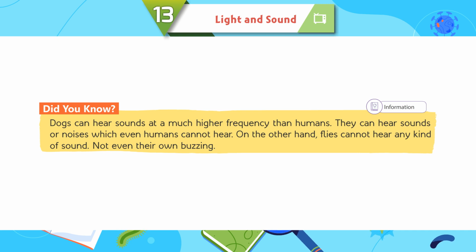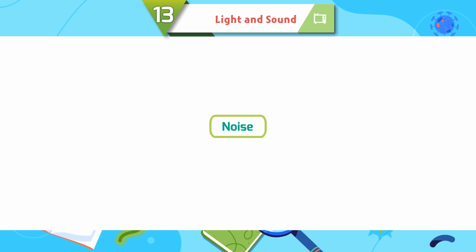Did you know dogs can hear sounds at a much higher frequency than humans? They can hear sounds or noises which even humans cannot hear. On the other hand, flies cannot hear any kind of sound, not even their own noise.